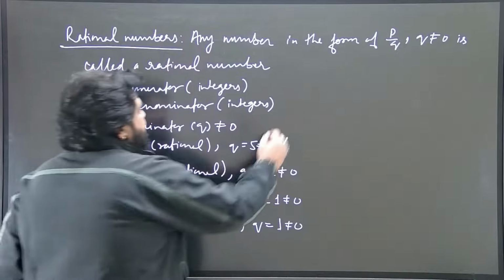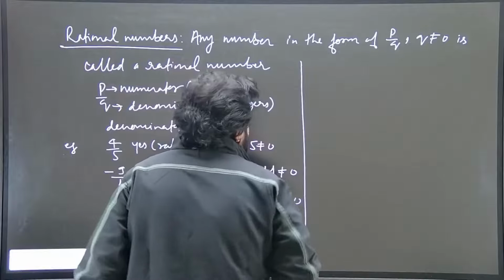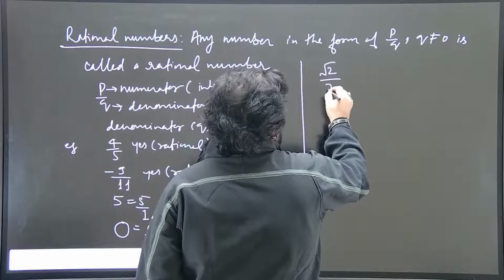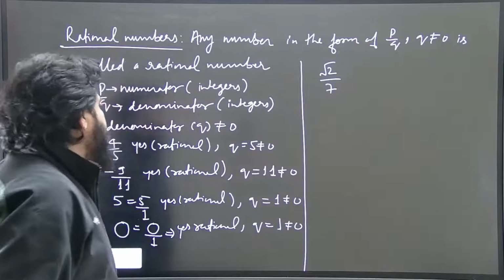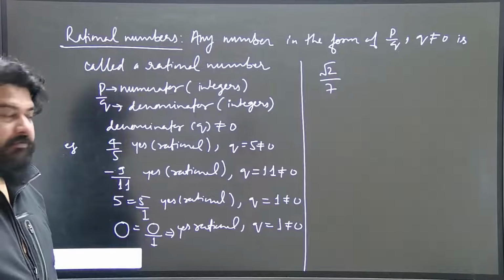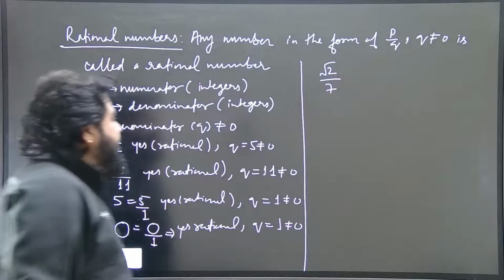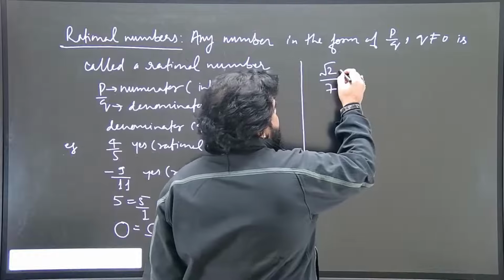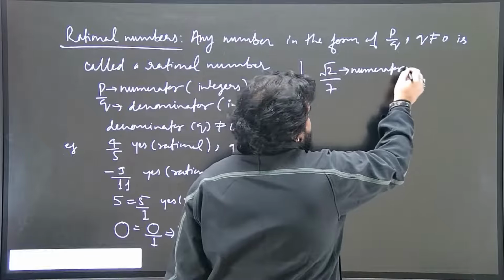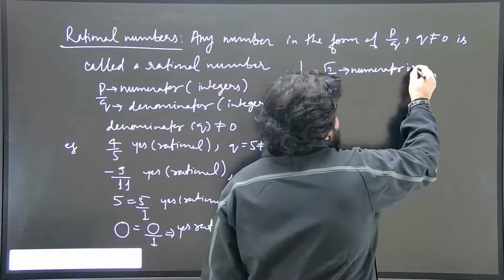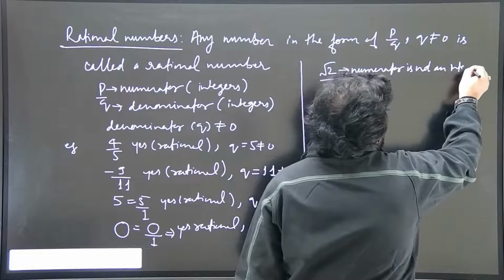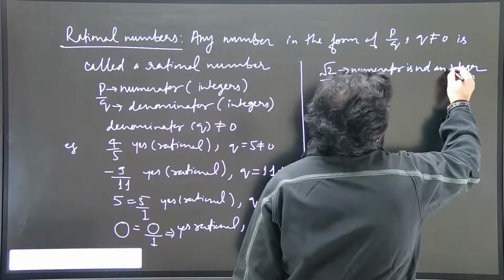Alright, we will take some more examples here. Root 2 by 7. The denominator is 7 here, which is not equal to 0. But you must be careful about this numerator. This numerator is not an integer.